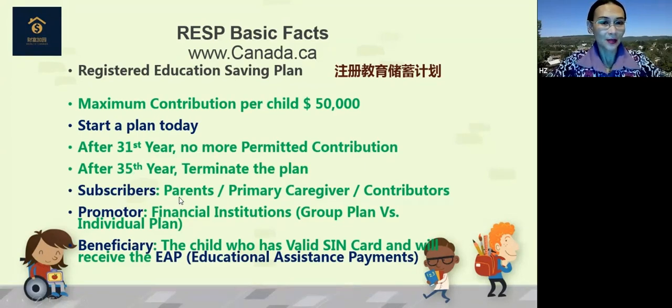Subscribers are usually the parents. They are also the primary caregivers and contributors. Then we talk about the promoter. Those are the financial institutions. You can have a group plan or individual plan. The beneficiary will be the child who has a valid social insurance card number, and the child will receive the educational assistance payment.